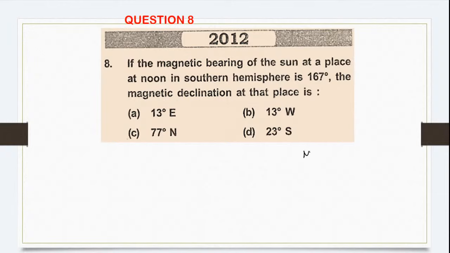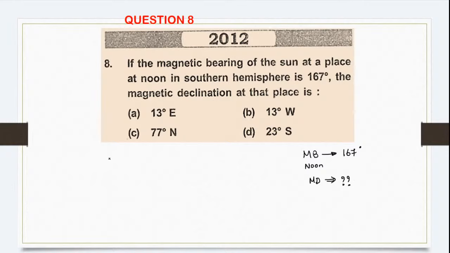So what is given? The magnetic bearing at noon is 167 degree. They are asking the magnetic declination at that particular place.